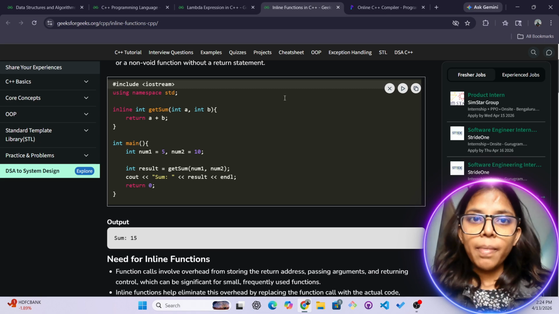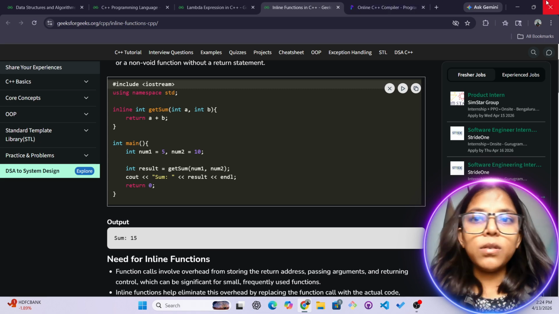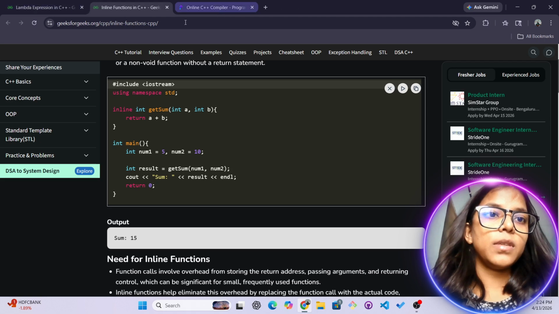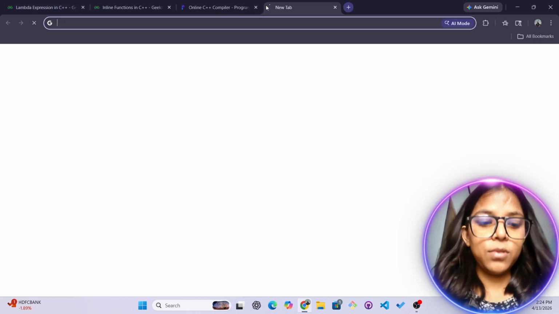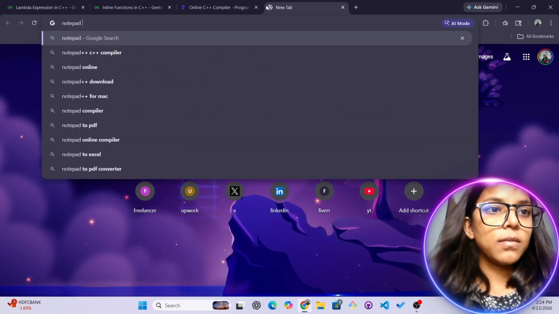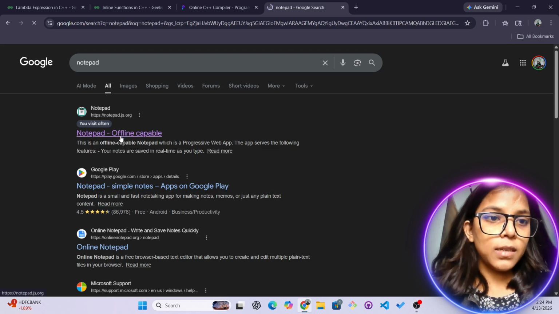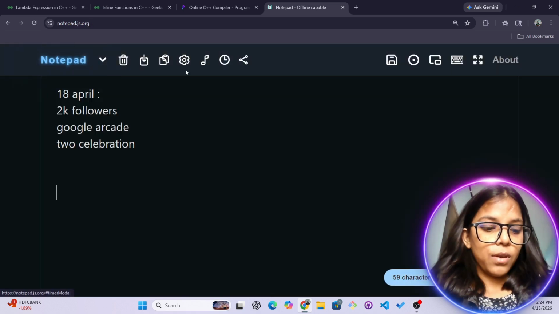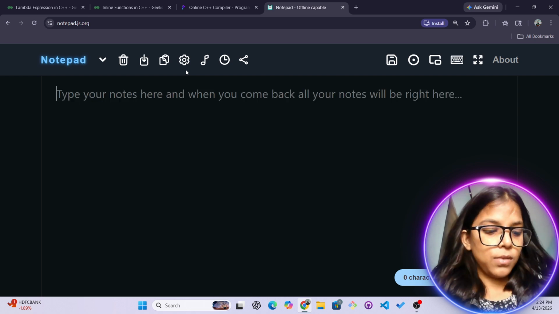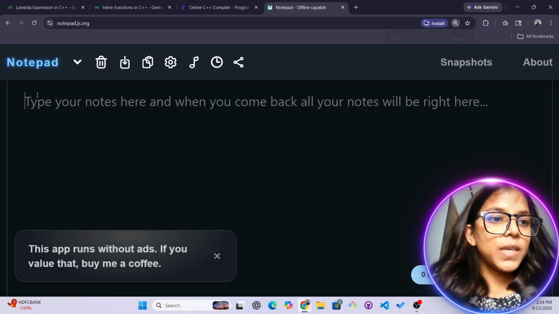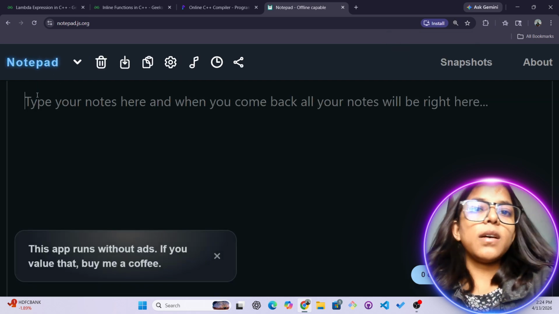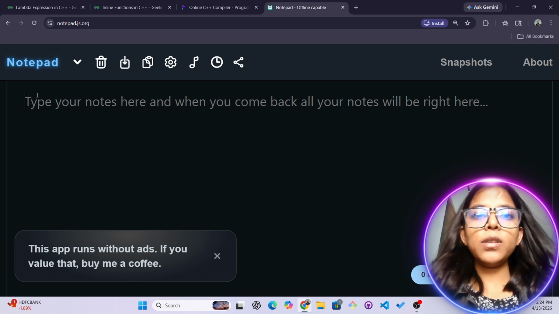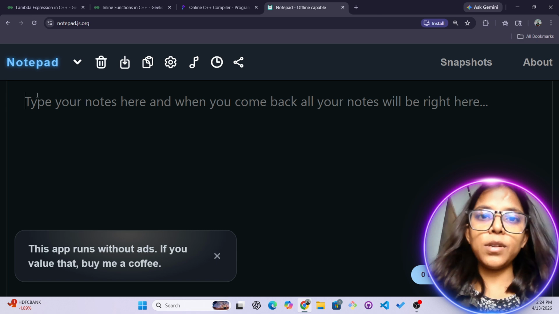If I take an example, let me open the notepad over here. Close this tab, this is not worthy anymore. Let me open the notepad, and then I'll try to explain what exactly inline means. So what does an inline function mean? Now you're thinking, what does inline mean? An inline function means a single line function.